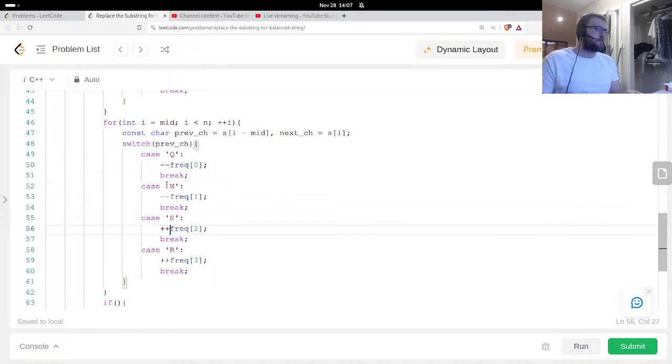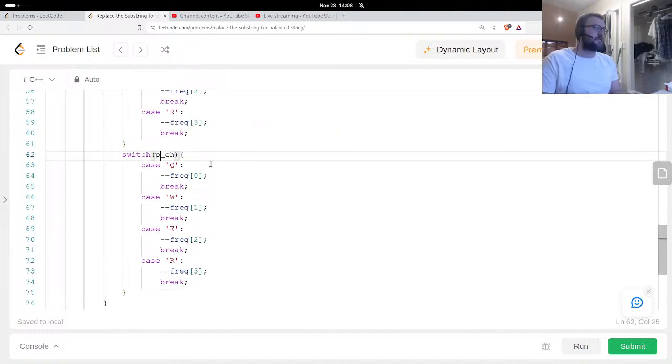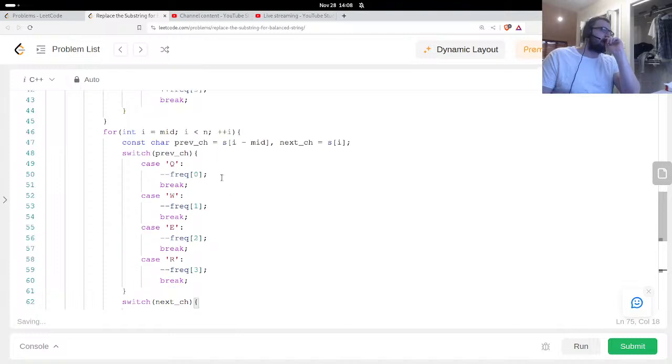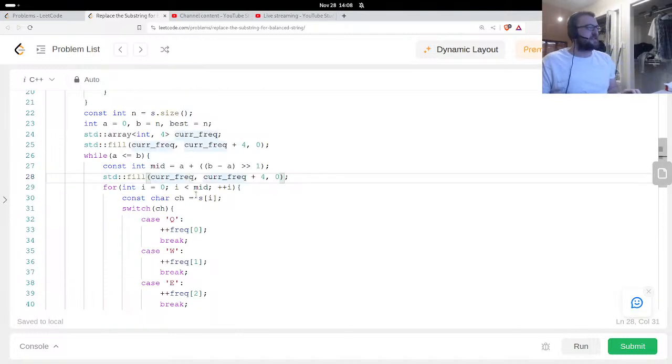Maybe I should just use a map, actually. Tempted to do that. And the other one is increment. It's a little awkward, actually. This is a little awkward. I don't know about this one. And it's supposed to be current frequency, not previous.